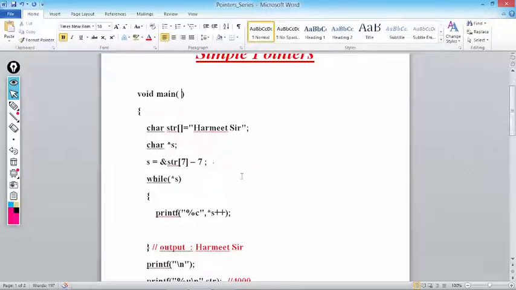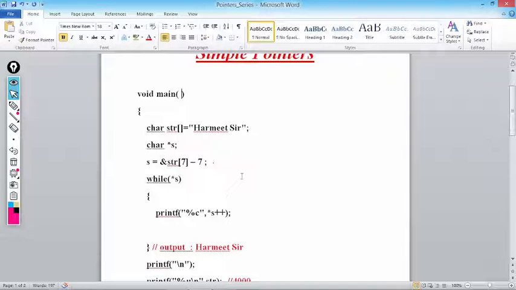Means if any character array is terminated with \0, it becomes a string. Every string is a character array, whereas every character array is not a string. So a character array is not guaranteed to be a string, but a string will definitely be a character array. This is a very important question usually asked in the interview.